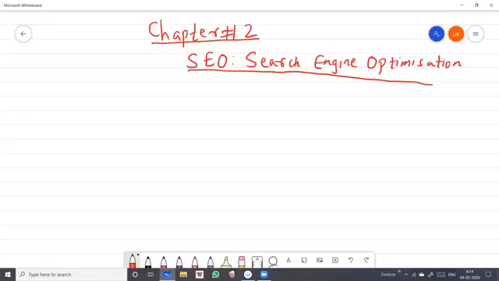Last time we have seen and we have discussed regarding the on-page SEO, off-page SEO. Those were the 2 types of SEO, and we have already seen the techniques as well of SEO, and the techniques were white hat and black hat. Now today we are going to see how to optimize your website.